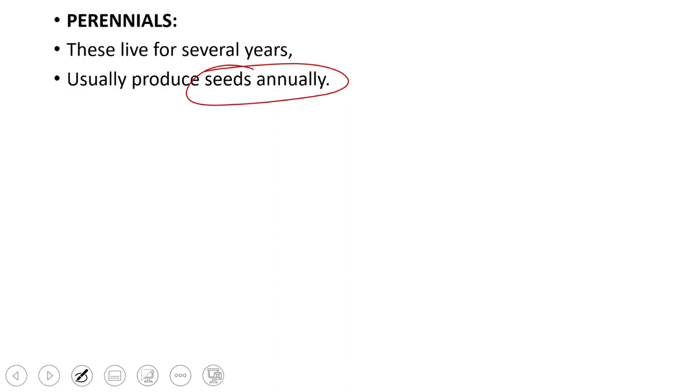Fruits and seeds are produced every season, that is annual, and they have their own seasons. Fruit setting season in some plants is winter, in others it is summer, and so on. So it depends upon the plant, spring or summer or winter, whatever the case might be.